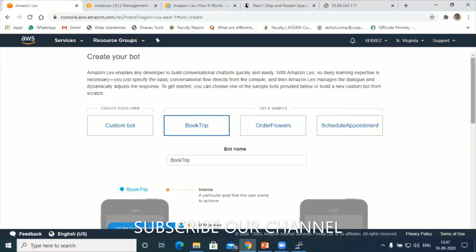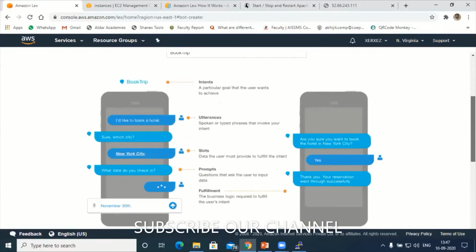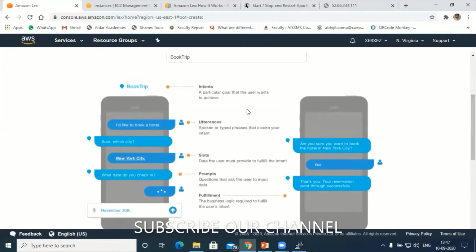Here they have clearly mentioned some of the objects we are going to use. First is called intent. Hope you can see the screen, participants. Yes, sir. Just keep this in mind: these are the things I'm going to use while designing chatbots. Book trip is the name of the chatbot, nothing but the intent here. Next comes, I would like to book a hotel.